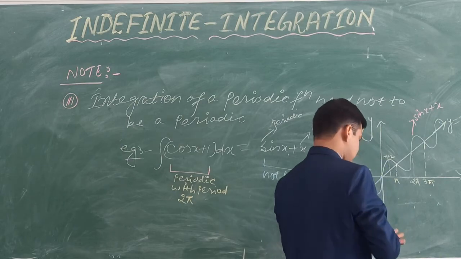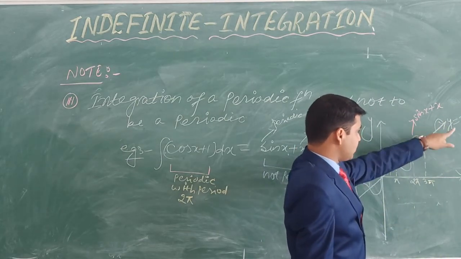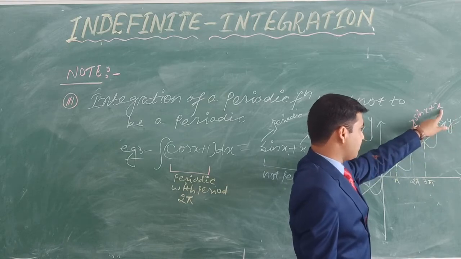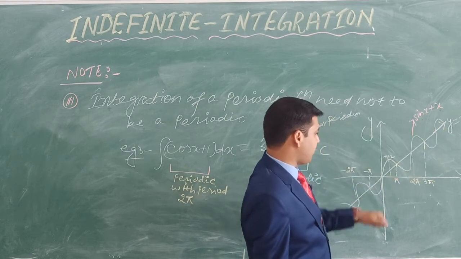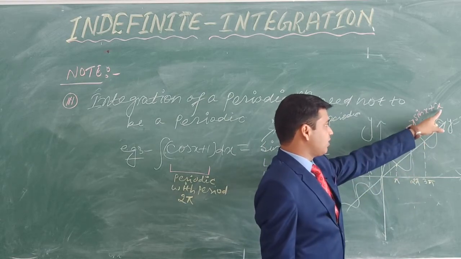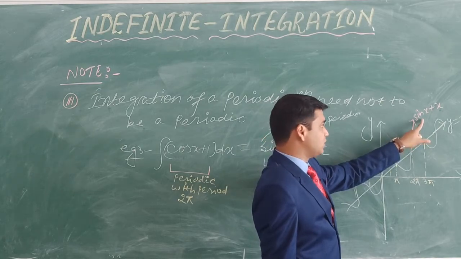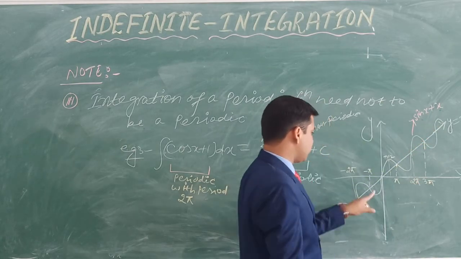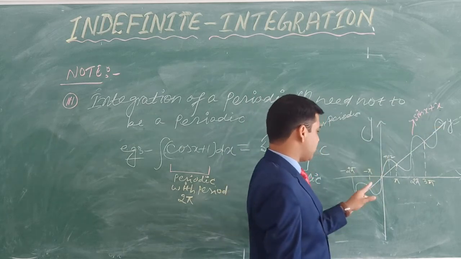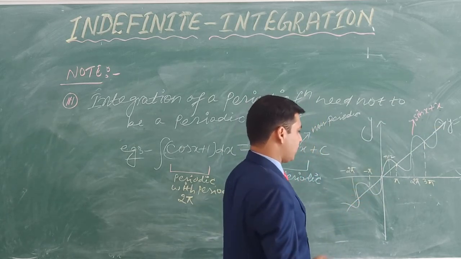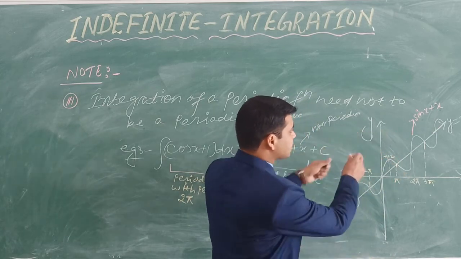Now see this here. If you put x equals pi, then pi plus sin pi, and sin pi is 0, and 0 plus pi, so you will get pi. Put x equals 2 pi, and sin 2 pi is 0, so 0 plus 2 pi gives 2 pi. Then 3 pi in this way. Minus pi: sin of minus pi is 0, plus minus pi, so minus pi. In the same way minus 2 pi, and this one is pi by 2 you will get here. So this is the graph of sin x plus x.